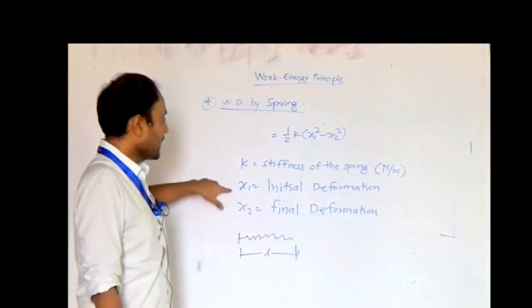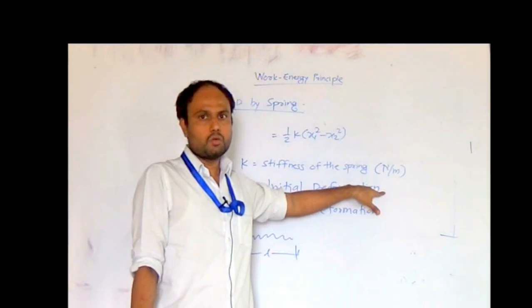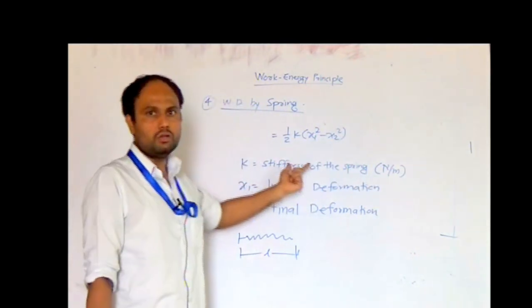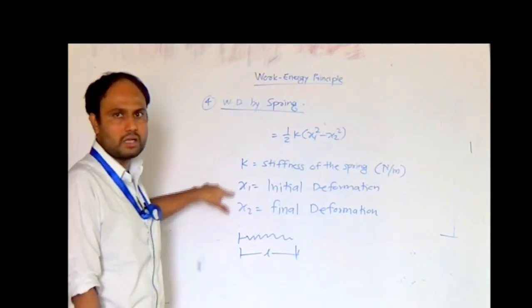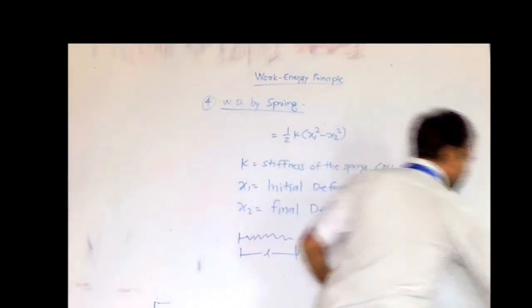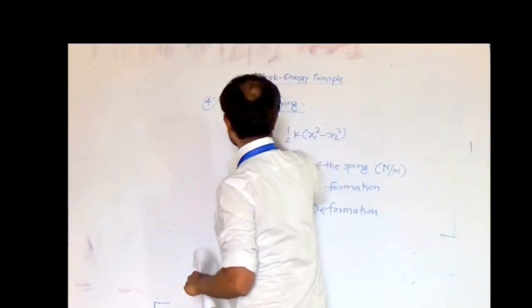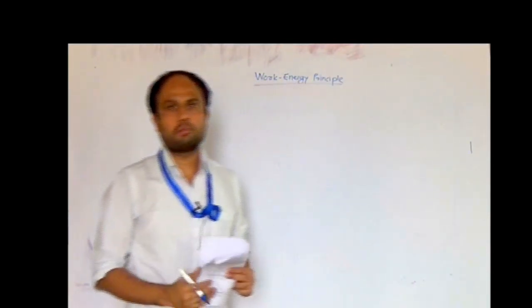So x1 is the deformation, it is not the actual length of the spring. We have to relate that value with the actual length of the spring, and then we can calculate the deformation of the spring. That we will study while solving the problems. So this is how we calculate the work done by the spring. Now let us analyze the work energy principle by a very simple example.